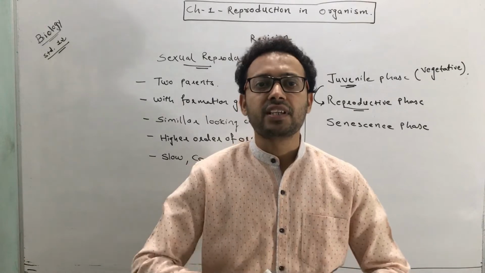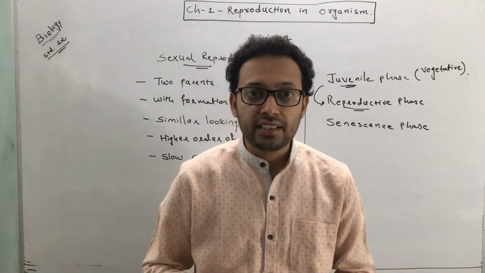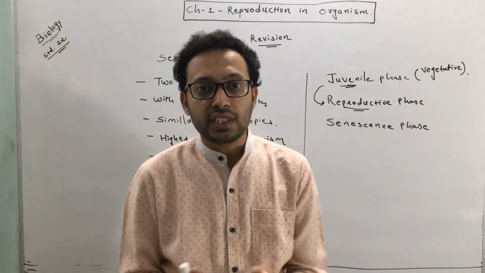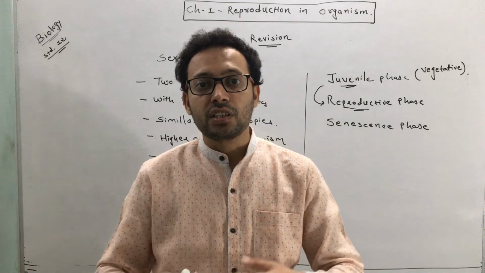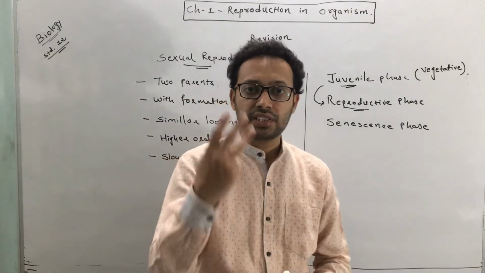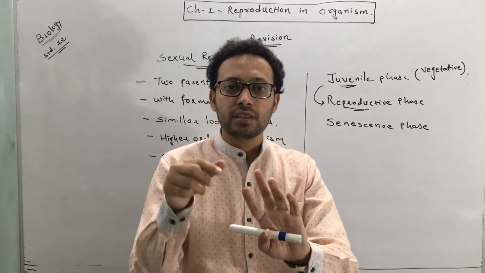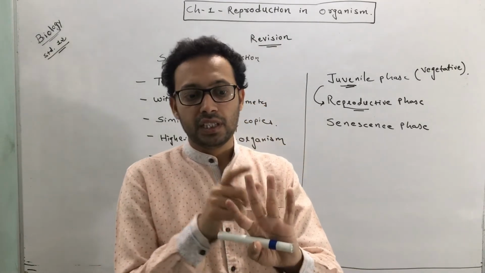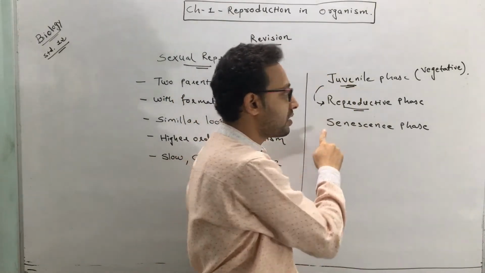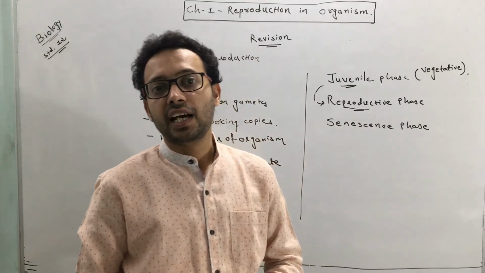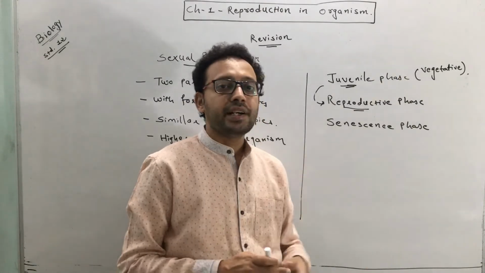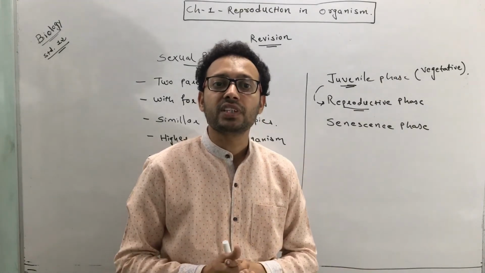In some plants, the flower occurs rarely, or after a very long time period, the flower may arise. So the time period at which the plant enters into a reproductive phase is going to vary. We have three varieties of plants: annual, biennial, and perennial. In annual and biennial plants, there is a clear-cut division of three phases: juvenile phase, reproductive phase, and senescence phase. But in perennial plants, a clear-cut demarcation between these phases cannot be observed.